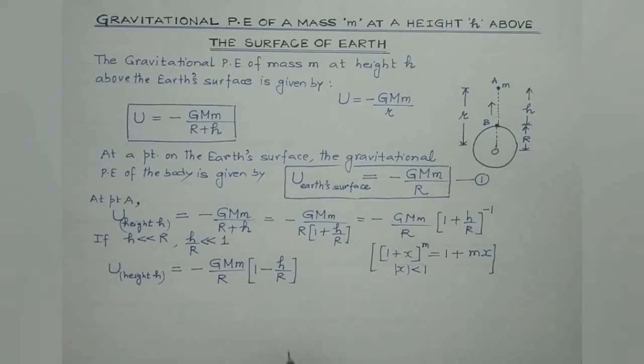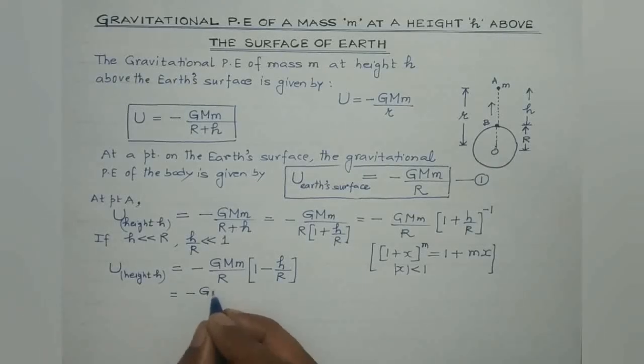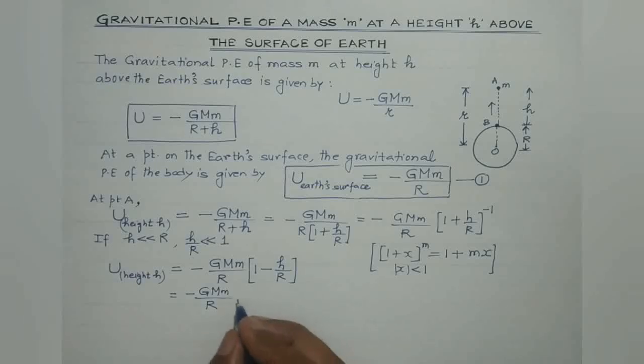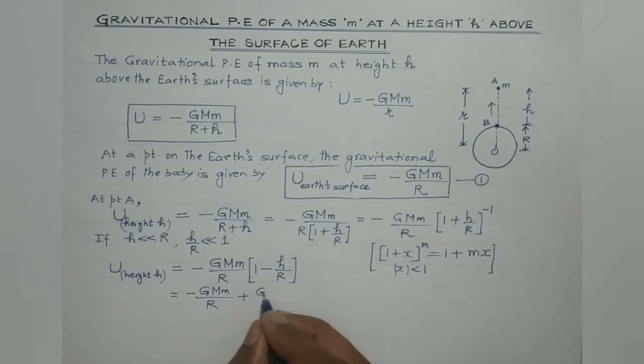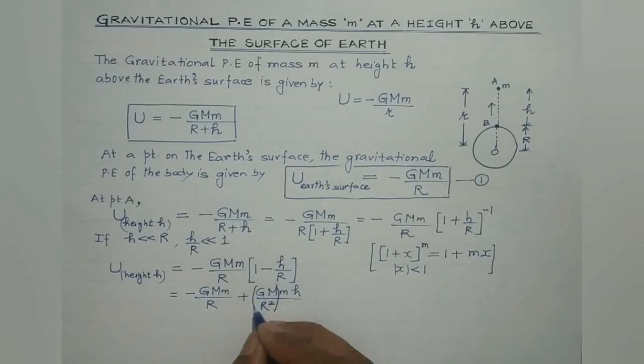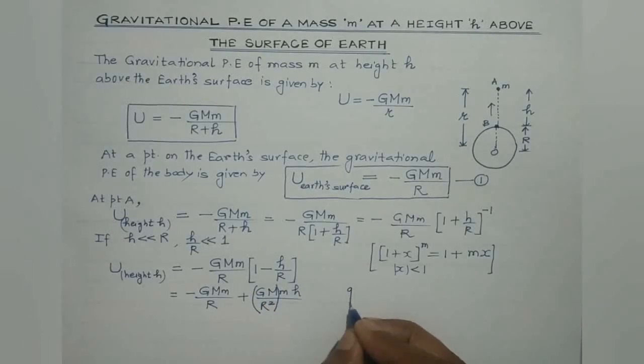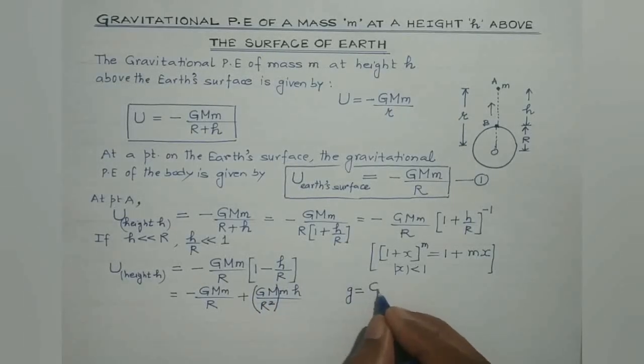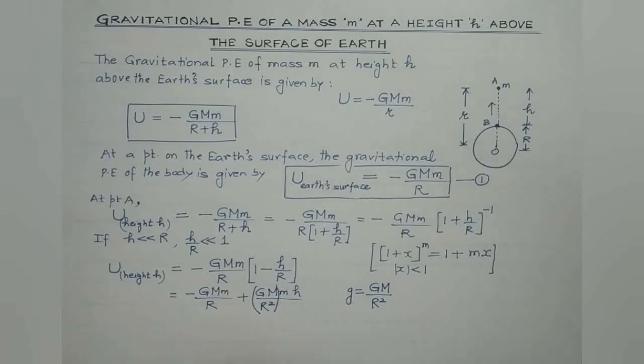On further solving, what we get is minus G capital M small m divided by R, and minus becomes plus, so it will be G M m h divided by R square. Now look students, what about G M divided by R square? It is the acceleration due to gravity on the Earth's surface, which is G capital M, the mass of the Earth, divided by the square of the radius, isn't it?